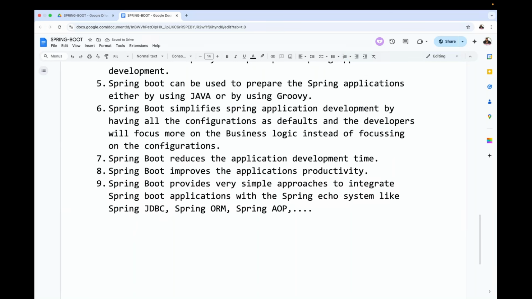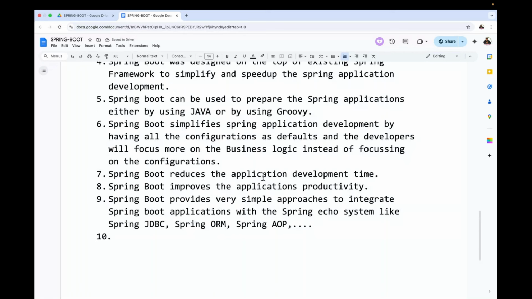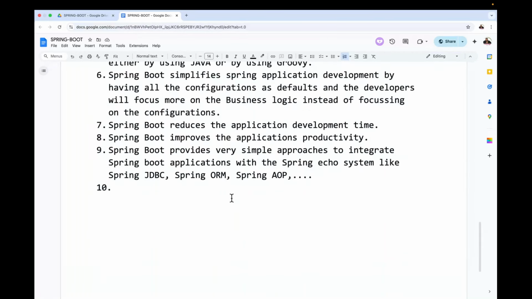Observe carefully. I'm going to give one final conclusion, guys, about all these points. The final conclusion about Spring Boot: Spring Boot follows a principle. What principle is it? Opinionated.